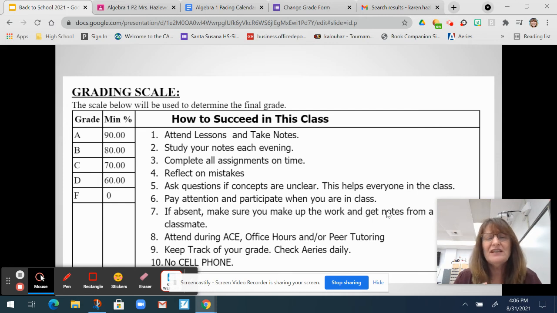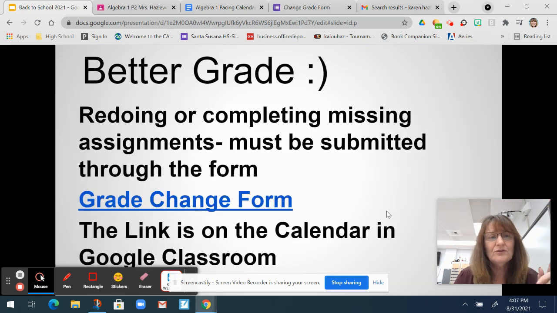Another big thing, no cell phones in class. All right. I know they're so attached to their cell phones, but I tell them if I see their cell phone, I'm going to take it because I want them to pay attention to me and not the cell phone. So they need to just keep it and put it away. And I've taken several already. So they get sent up to the office. And then if it continues to happen, I think the AP calls their parents or calls you.